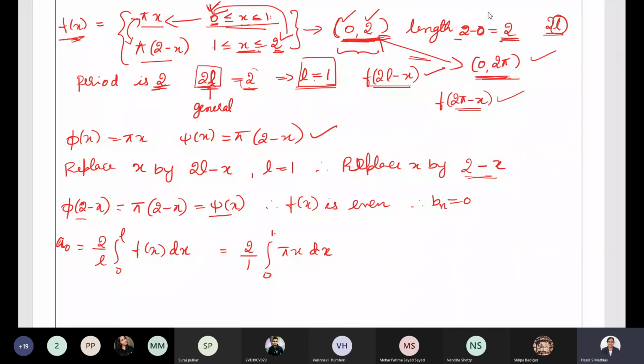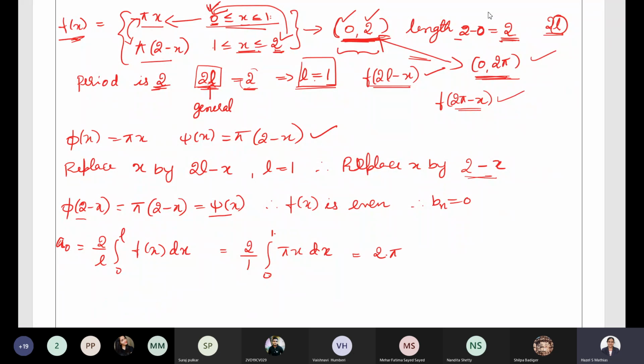In the previous case, what was the formula? It was 2 by pi, integral 0 to pi, f of x dx. But here it is 2 by L, integral 0 to L, f of x dx. The only difference is that, but while finding L values and replacing them, you have to be careful. So let us integrate this.